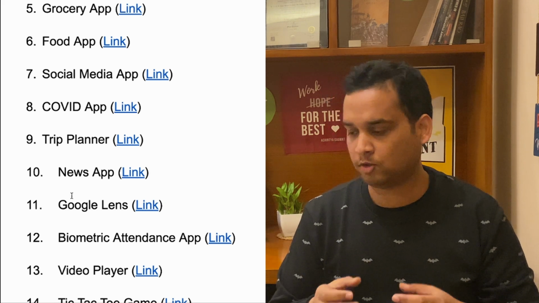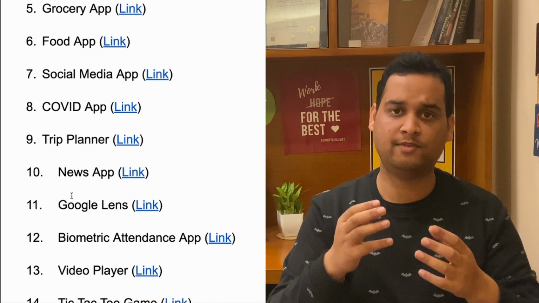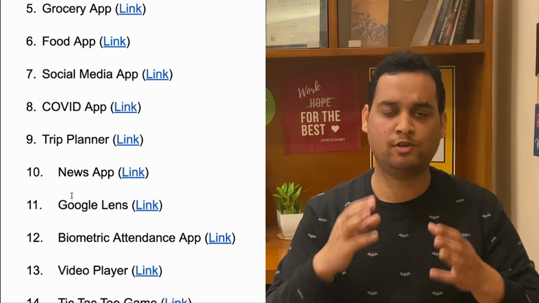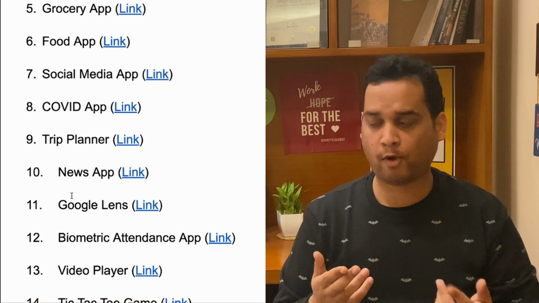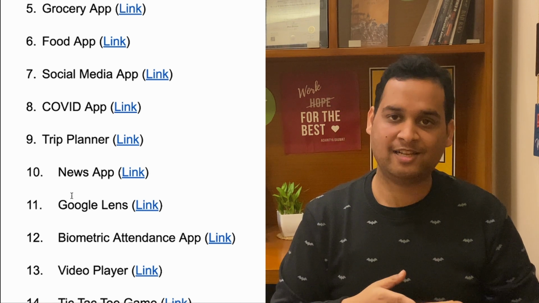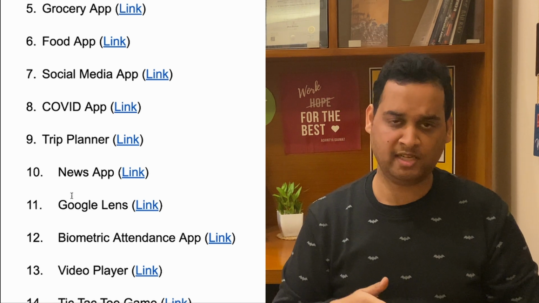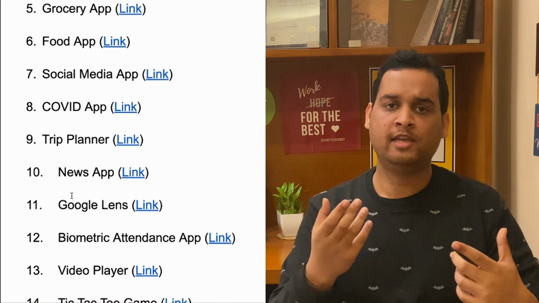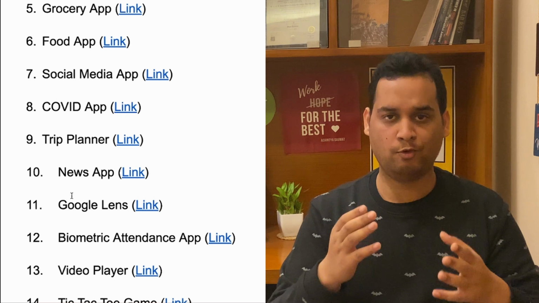Google Lens app. This is a replica of Google Lens functionality, where you can take your camera and scan any image and extract text out of it. It's a cool way, and you can also make this project with your Android. Biometric attendance app. This is also an implementation you can make. The tutorial for this is not that good, but this is a good functionality, a good project. You can also explore how to make it on your own as well.